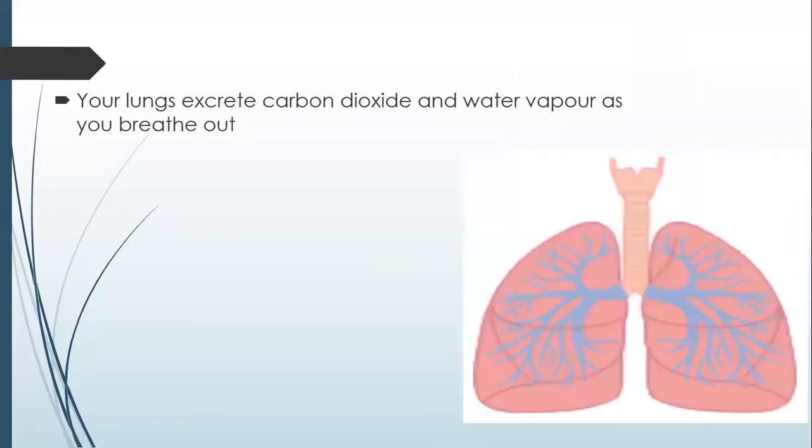Way number two, how your body can get rid of harmful substances. Here, your lung. When you breathe out, I can feel my body getting rid of something. So your lung excretes carbon dioxide and water vapor as you breathe out. The water vapor means the excess water in your body. You can feel the water vapor when you breathe out in your hand. You can feel it is warm. This warmth is because of the water vapor.